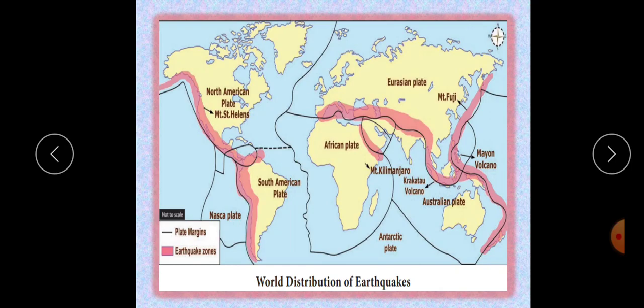The Pacific areas with the epicenter and the most frequent occurrence along the Pacific ring of fire. You see here all pink color denoted the earthquake zones. Always earthquakes come here. It is said that about 68% of the earthquakes occur in this belt. 31% of earthquakes take place in the Mediterranean and Himalayan belt, on this side.